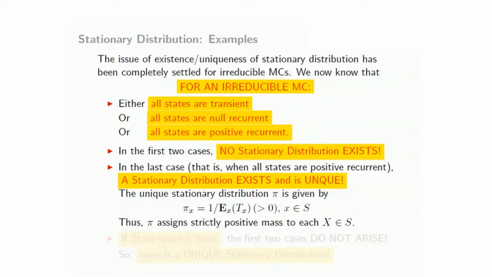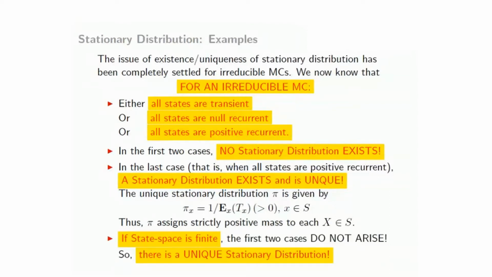So in particular, pi assigns strictly positive mass to each x in the state space. Of course, if the state space is finite, the first two cases do not arise, because an irreducible Markov chain which is finite has all states positive recurrent, and therefore a unique stationary distribution. So that is a very special situation with finite state space Markov chains, provided they are irreducible.